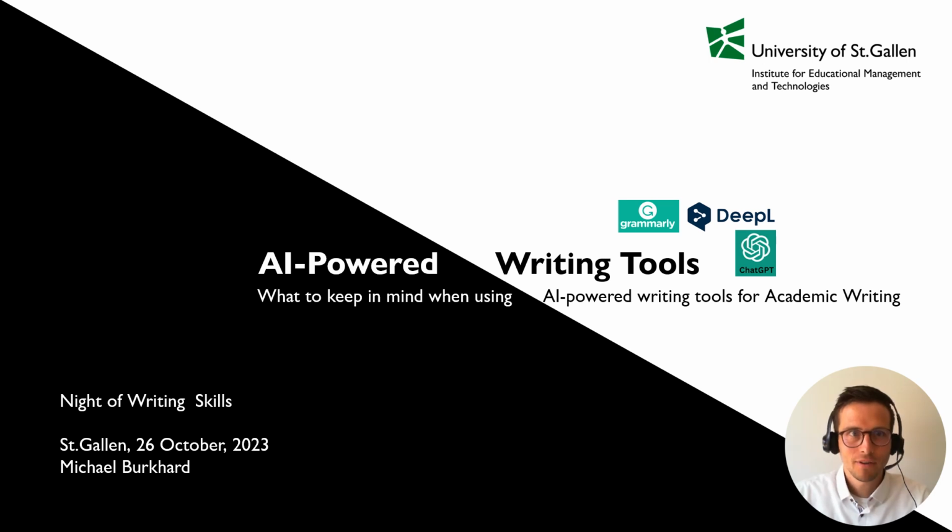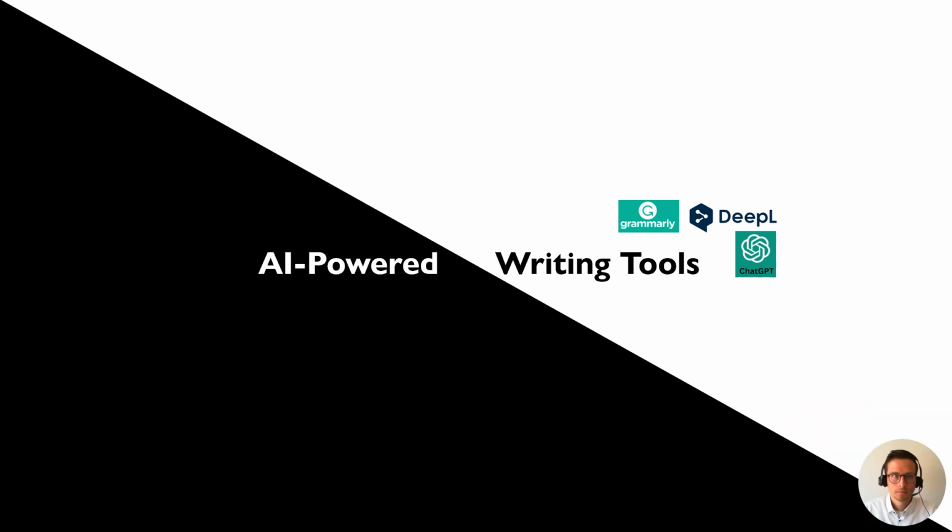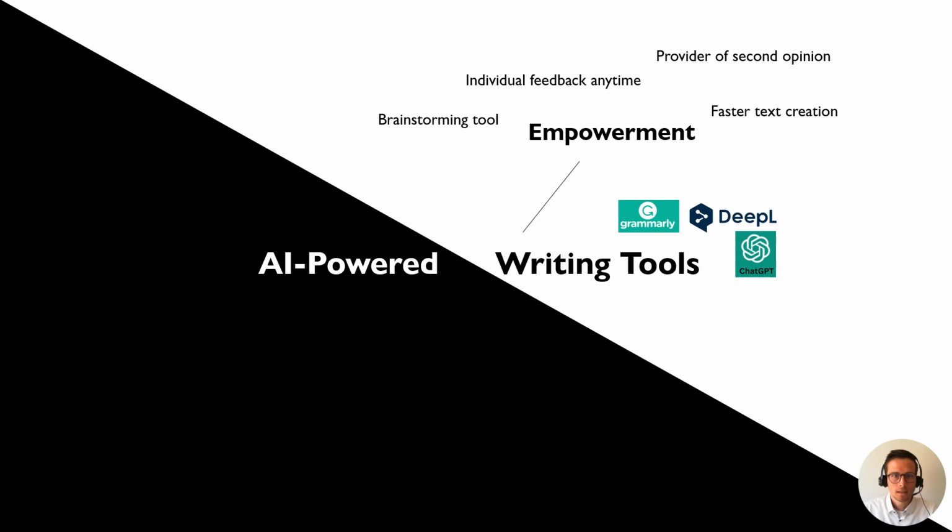Hey, have you ever wondered what to keep in mind when using AI-powered writing tools for academic writing? On the one hand, tools like Grammarly, DeepL or ChatGPT are great because they give you a lot of empowerment. They can be used to create text faster and more efficiently, provide you with individual feedback anytime, can serve as a brainstorming tool or as a provider of a second opinion, and most of the time for free.